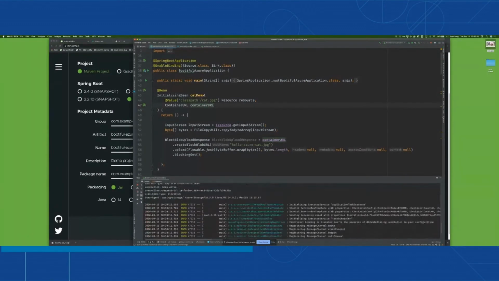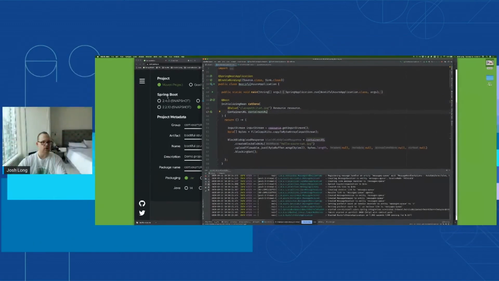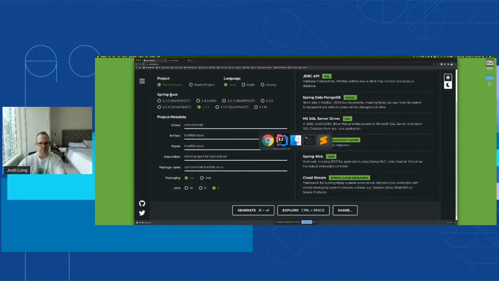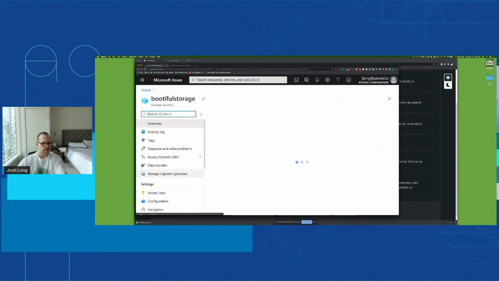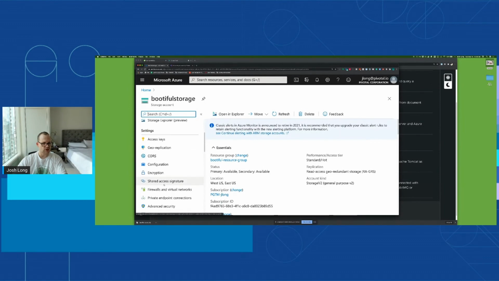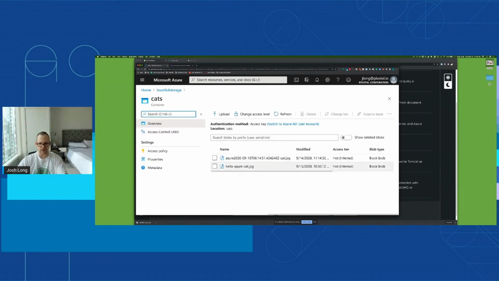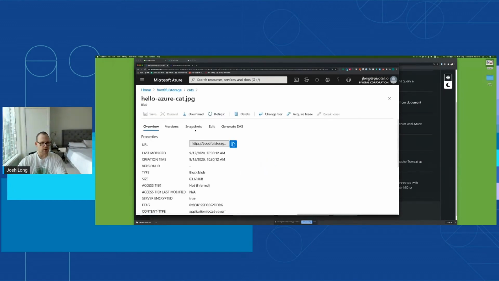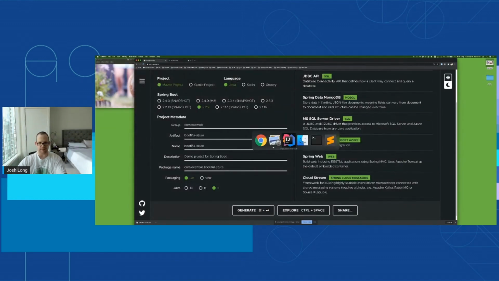Now, what I have here is an application that's up and running. Looks happy. Let's see. First of all, beautiful storage. We go down to containers, cats, okay, hello-azure-cat, 9:15, 10:30, that looks right. Looks like it worked. Good, download this. Groovy, that seems to be working. Okay, what about the APIs, what about everything else?